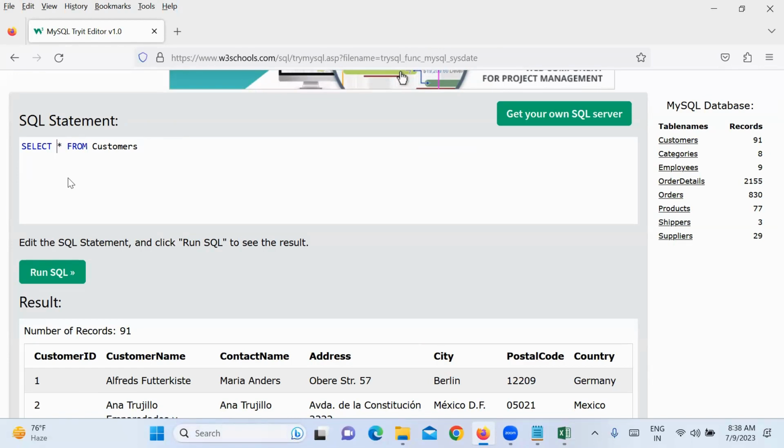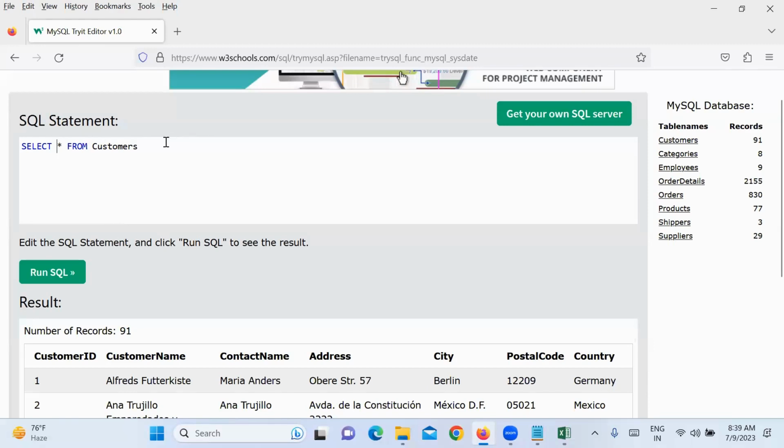There is a difference in SQL and MySQL. In SQL Server, we write select top 2 star from customers. There is a difference in this syntax also. Select top 2 star from customers means we'll get the first 2 records.